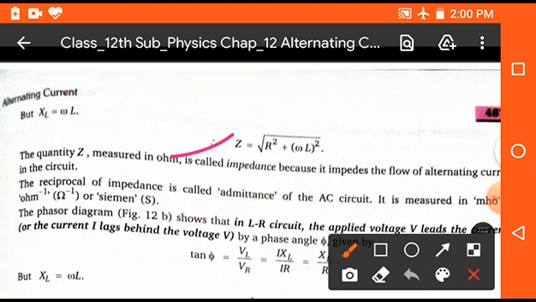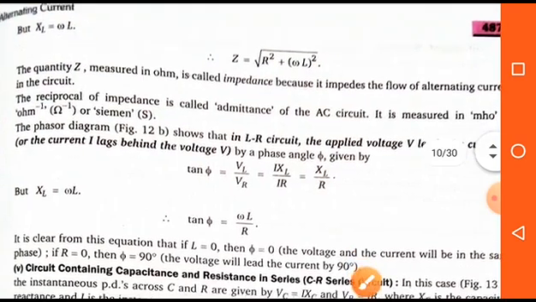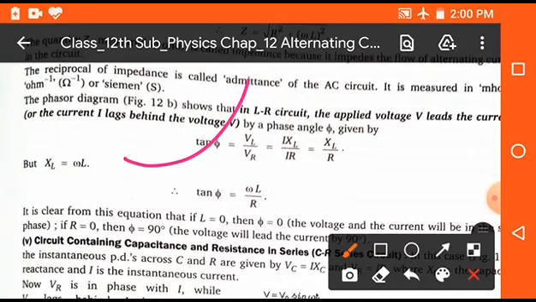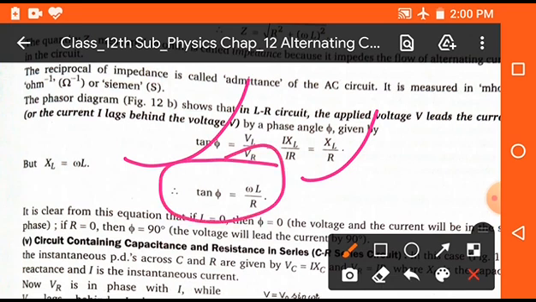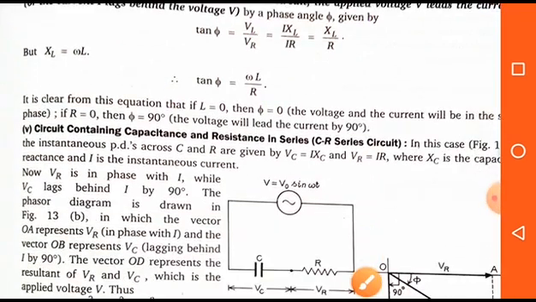So we can write here Z is equal to under root R square plus omega L square, because XL is equal to omega L, and this resistance is known as effective resistance. Now we can also find the angle made by the resultant with x-axis, and it is represented by tan phi is equal to VL upon VR, or finally XL upon R. So we can write here tan phi is equal to omega L upon capital R. Clear? So this is the description about LR circuit.